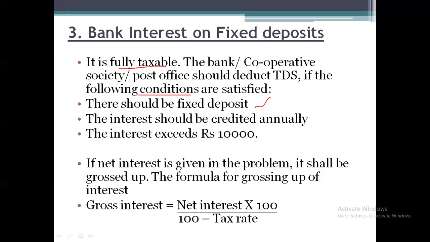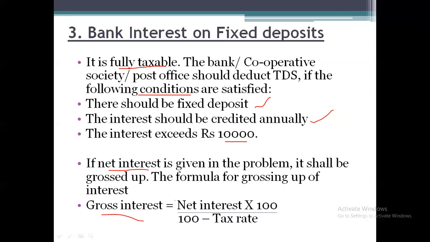Second: the interest should be credited annually. And third, important one: if the interest amount exceeds rupees 10,000, the bank, cooperative societies or post office can deduct the tax at source and the remaining amount is payable to the assessee. And if in the problem they have given the net interest, then we need to do the gross up.